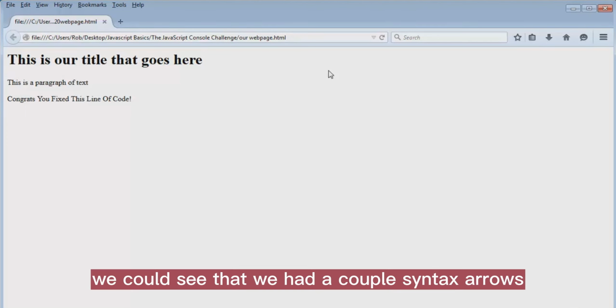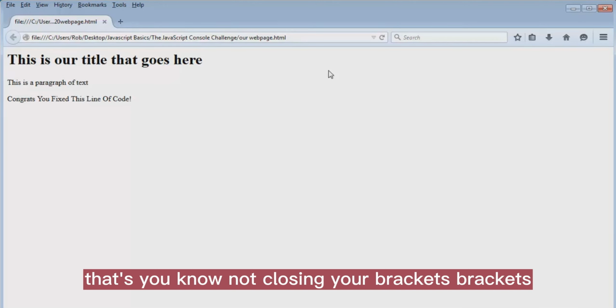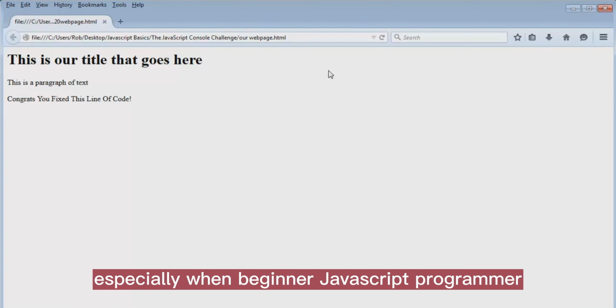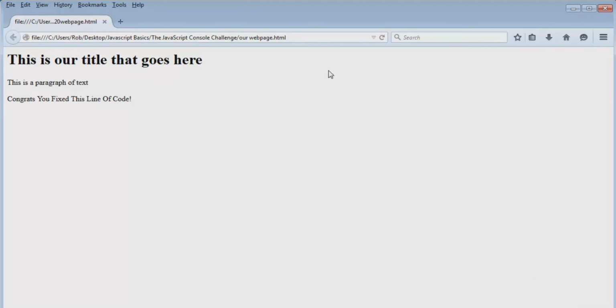By using the console, we could see that we had a couple of syntax errors. So basically spelling mistakes, all that common stuff, not putting semicolons, not closing your brackets. That's probably the most common thing that happens, especially when beginner JavaScript programmers start working with JavaScript. So if that ever happens, syntax is probably the first thing you want to check.